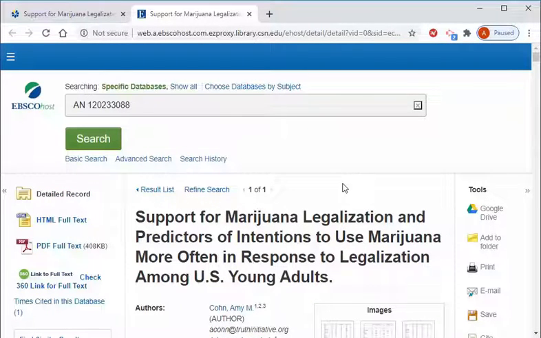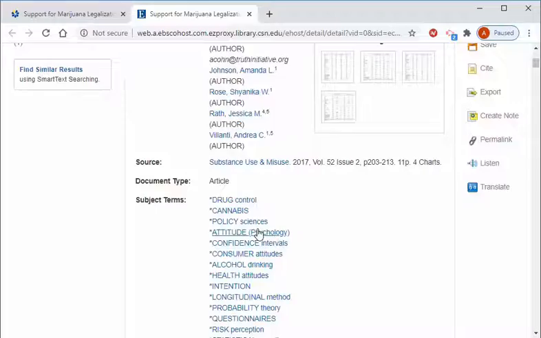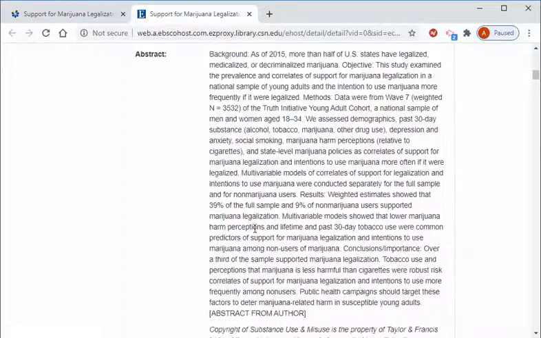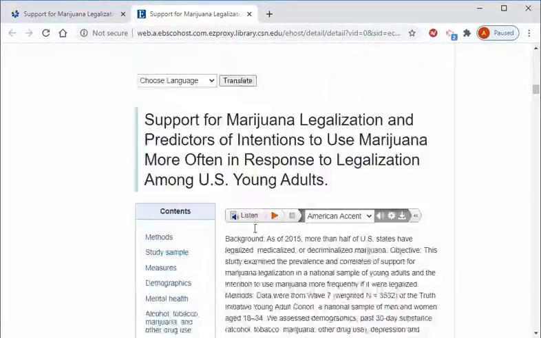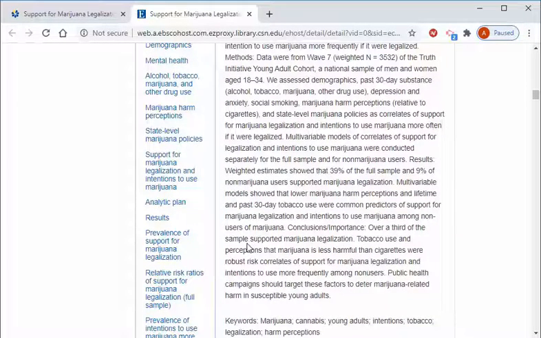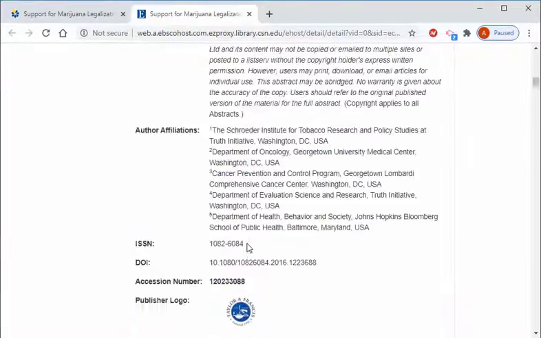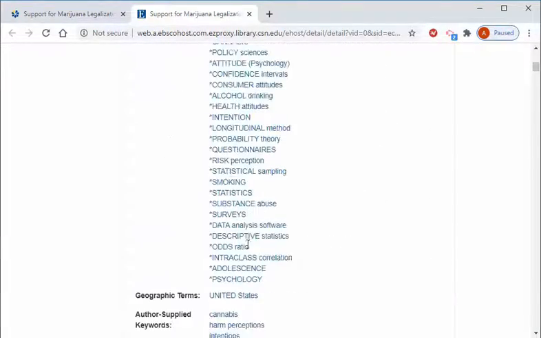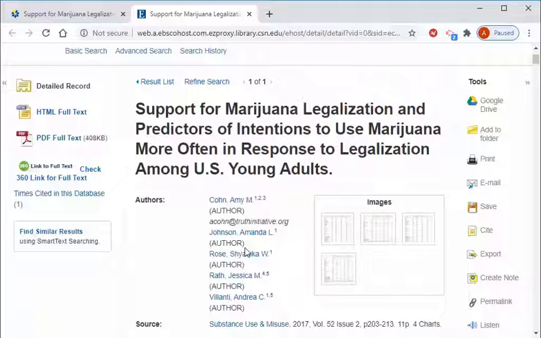As you can see, I can now access a PDF version of this article here, or I can scroll down to read the full article right here. However you prefer to read the article is up to you. If you access a PDF version of the article, you can immediately save it to your device.